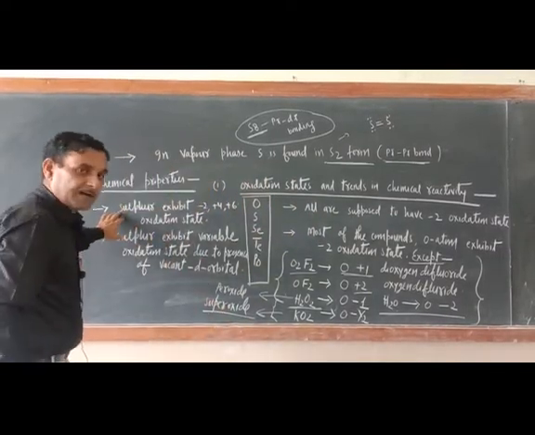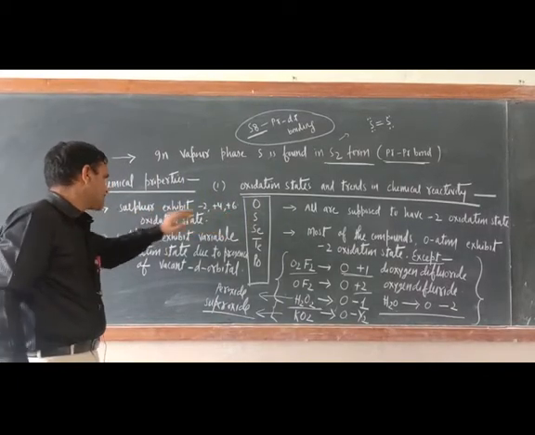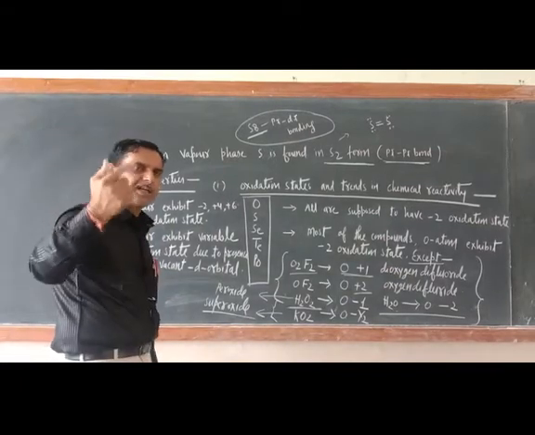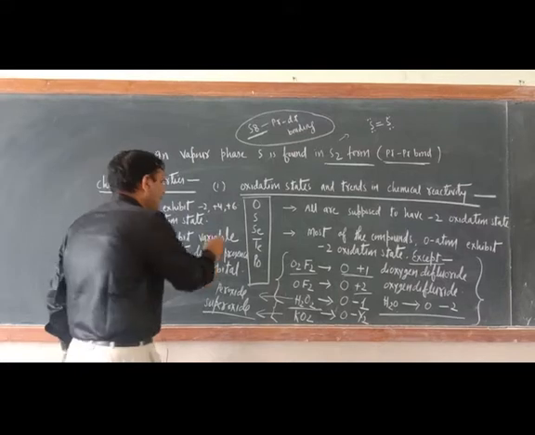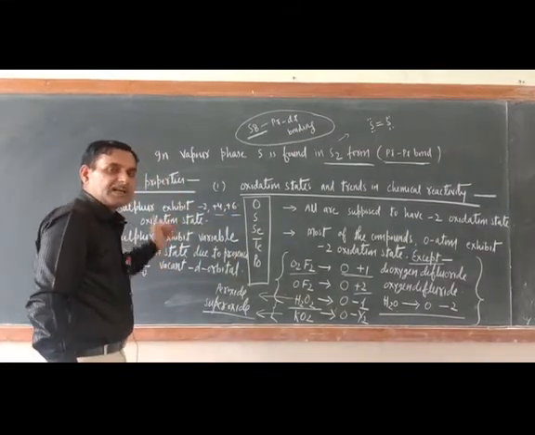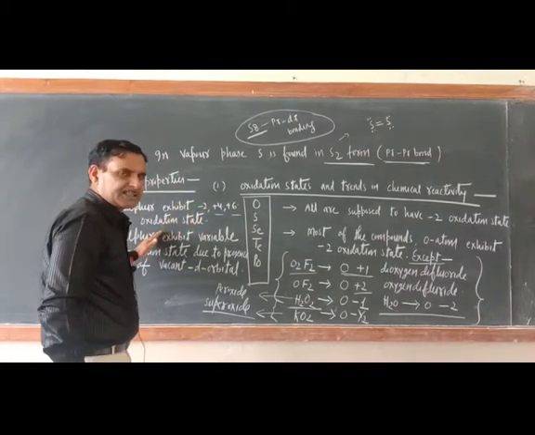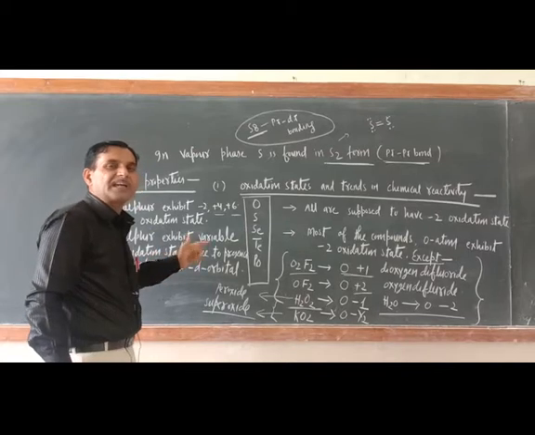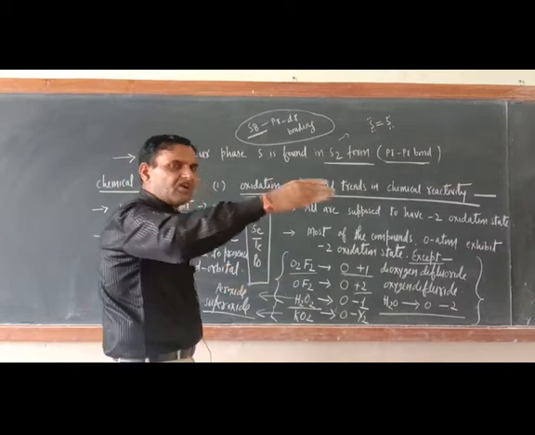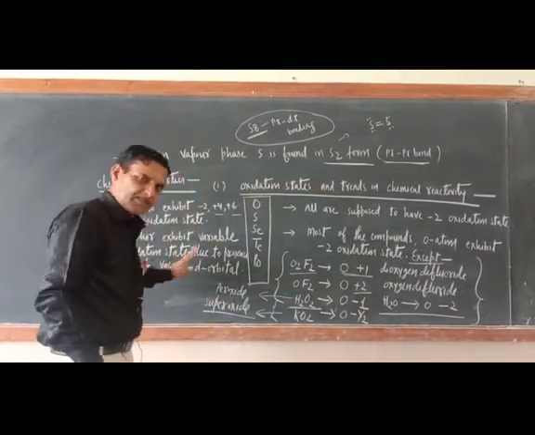Oxygen in most compounds exhibits -2 oxidation state. What about sulfur? Sulfur exhibits -2, also +4, also +6 oxidation state. Means in addition to the -2 oxidation state, sulfur will exhibit +4 and +6 oxidation states. Okay. Why is it possible? Sulfur exhibits -2, +4, +6 oxidation states due to the availability of vacant d orbitals. When vacant d orbitals are there, they will expand their oxidation state, especially in the excited state. Okay, we'll explain that also.